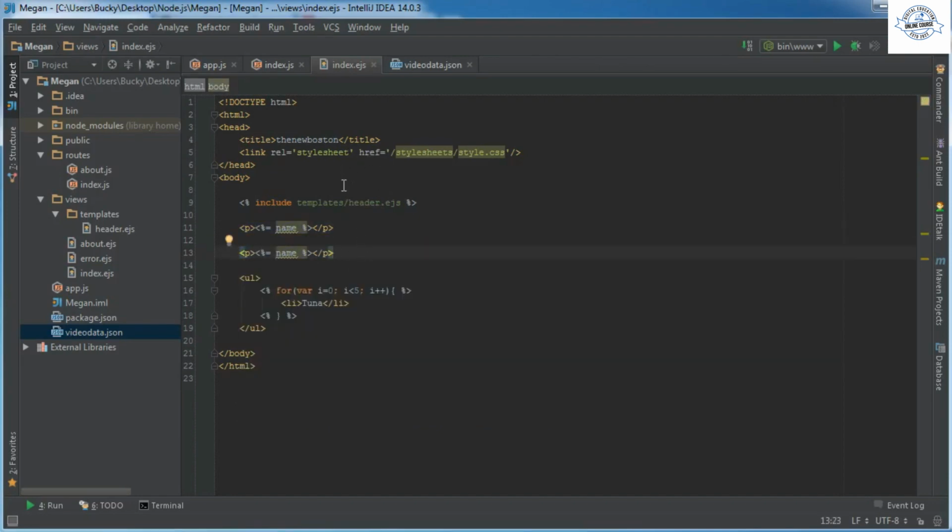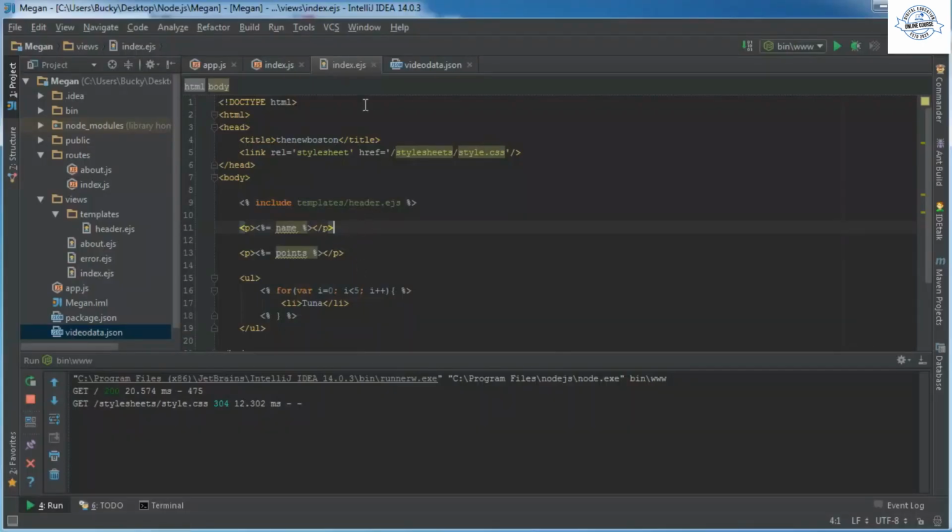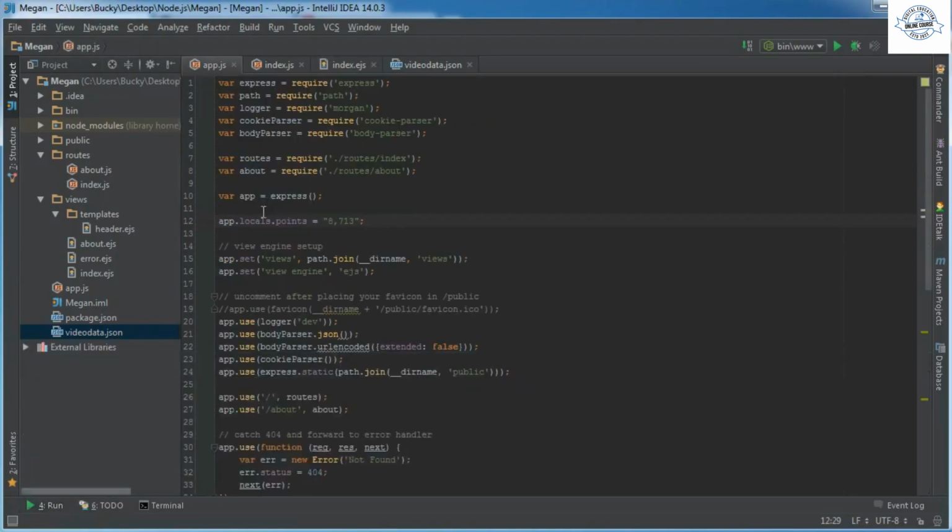All we would do, just like before, is type points right there, and that's it. So there you go, probably the easiest thing that you have ever been taught. Anytime you want to use something across any file, you store it in a locals variable, you have a name, and you can use it anywhere.